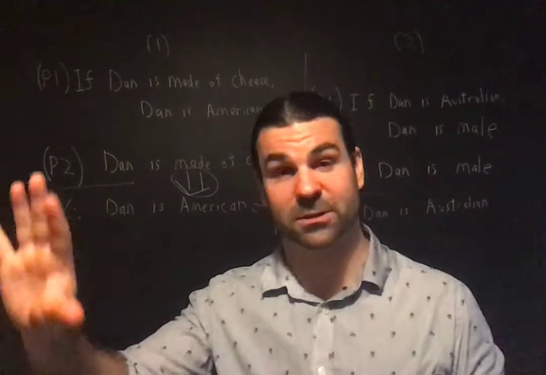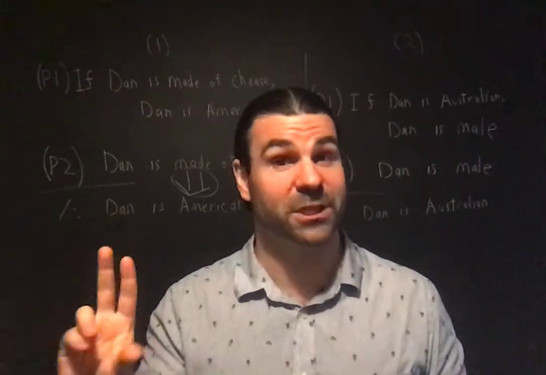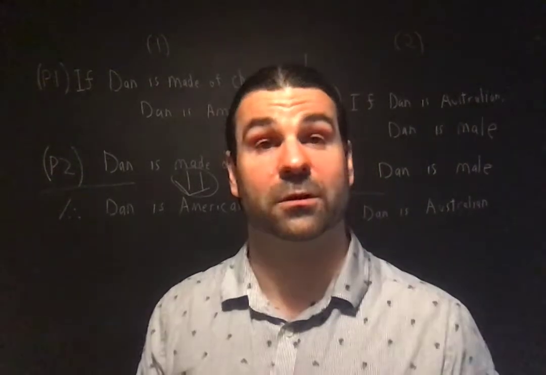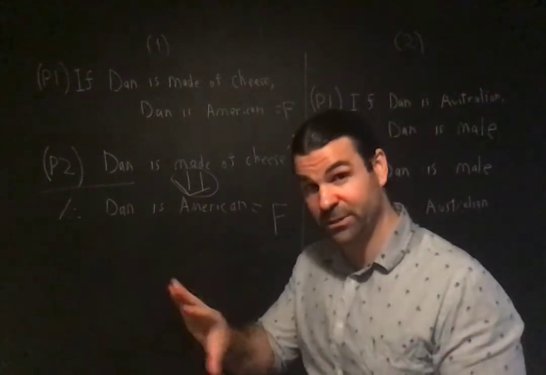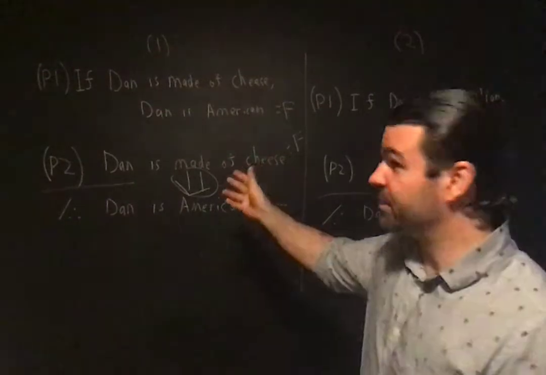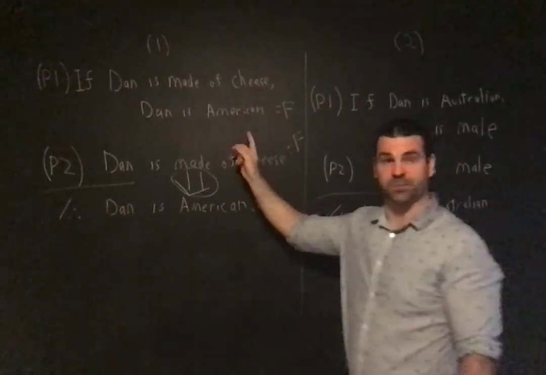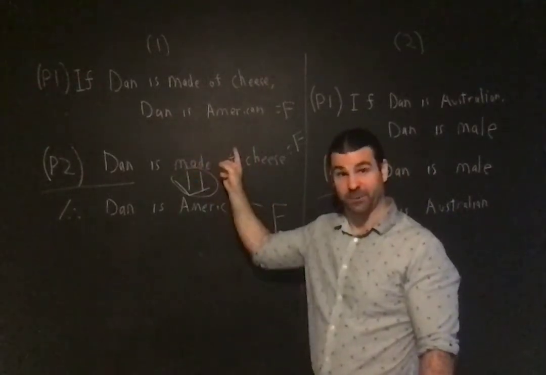Maybe if you're a biologist, or in some other discipline, as Klenk says, you determine the truth or falsity of particular sentences. But as a logician, your task is to determine whether conclusions follow from premises. Evaluating arguments, not sentences for truth or falsity. And this is a valid argument, because if Dan is made of cheese, then Dan is American. This tells you that if I'm made of cheese, then I am in fact American.